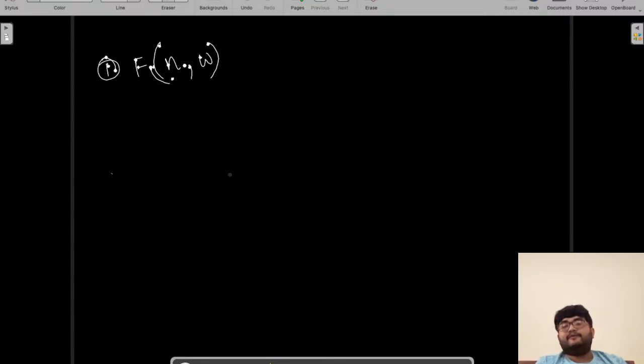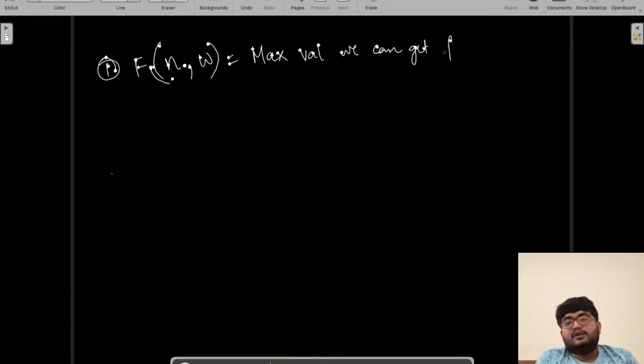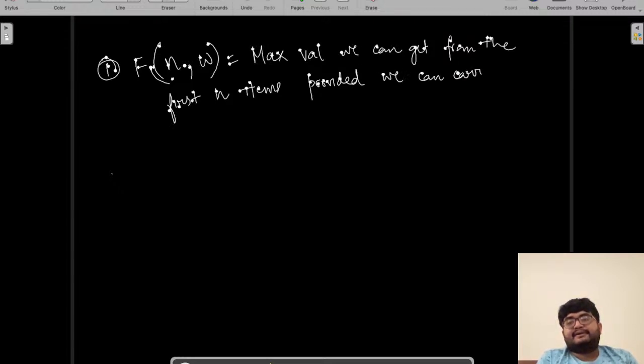What is the amount of weight remaining that he can take, right? So what is f(n, W)? It is the maximum value we can get from the first n items, provided we can carry W units more.